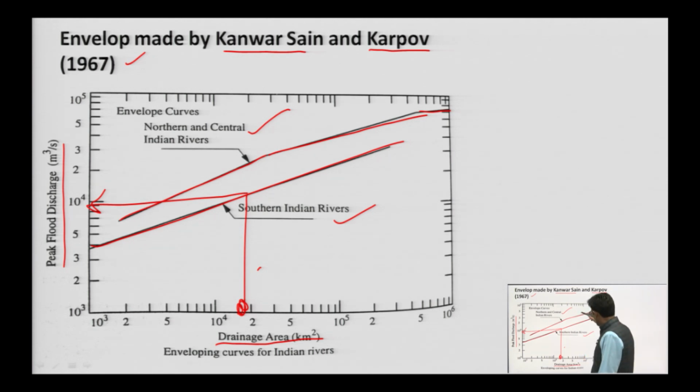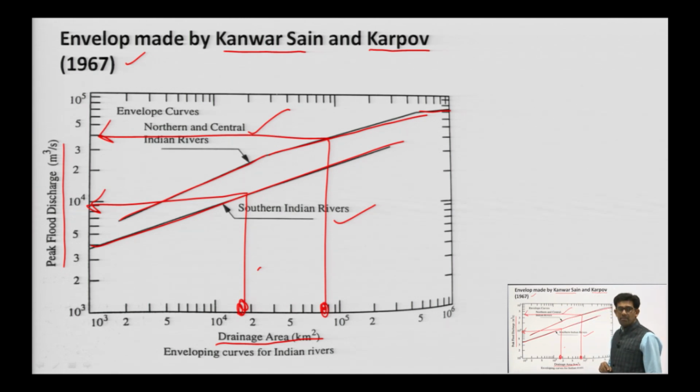Similarly, for this one, at this area we can find the peak discharge directly from the plot. A lot of work is required in making this type of envelope curve.